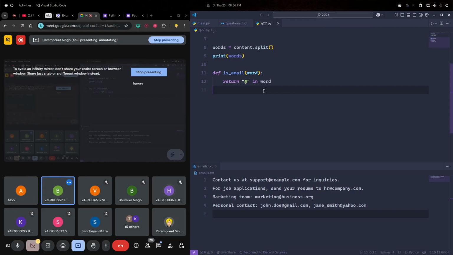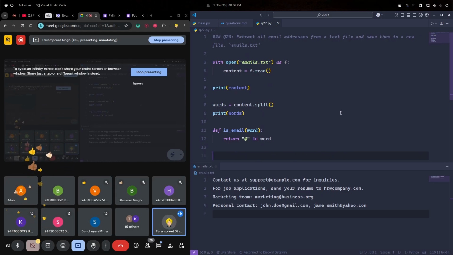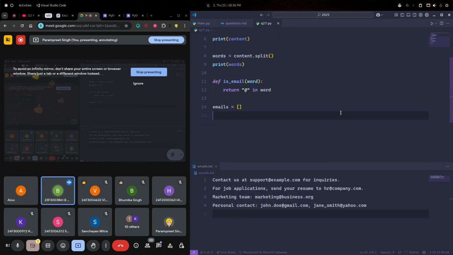Okay, now I need to identify and extract the emails. Now you guys tell me the next code. I have the words, I have the function. We can call that function, but where do I need to call it?